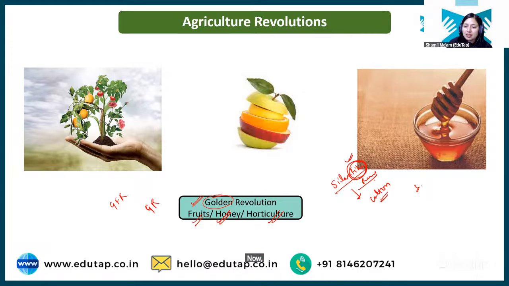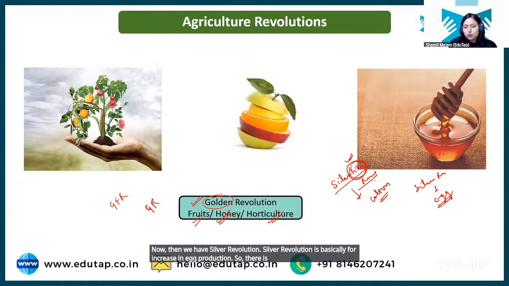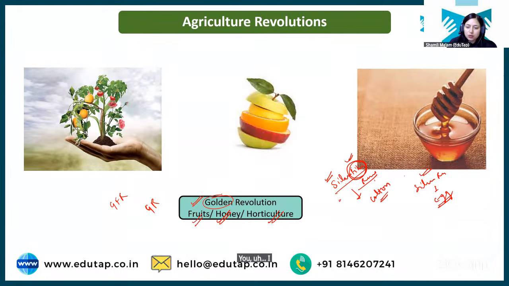Now then we have silver revolution. Silver revolution is basically for increase in egg production. So there are another two revolutions, which are silver fiber and silver revolution. I hope it is clear to you. Okay, what is the difference here?